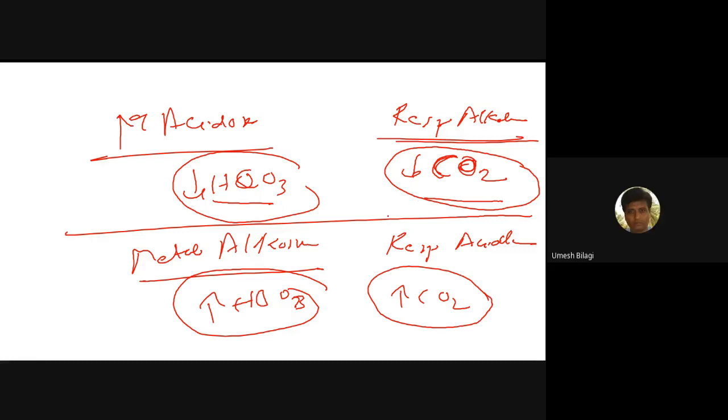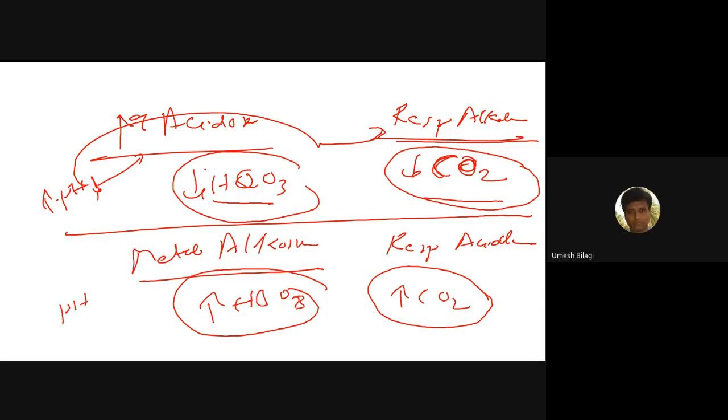Now you have to look at the pH. So bicarbonate goes down, carbon dioxide goes down. If bicarbonate goes up, carbon dioxide also goes up. You have to see whether the pH has increased or decreased. If the pH has decreased, we'll call this acidosis. If the pH has increased, you'll call this alkalosis. You got it.